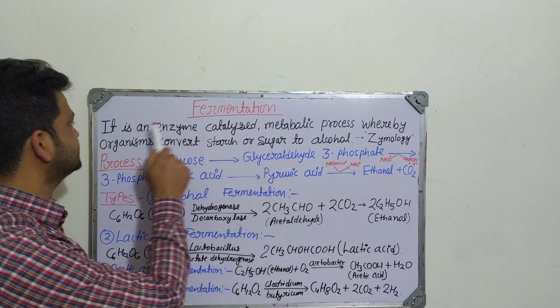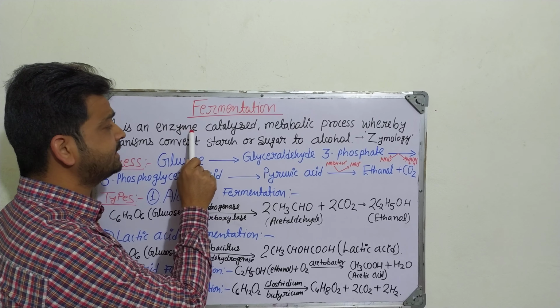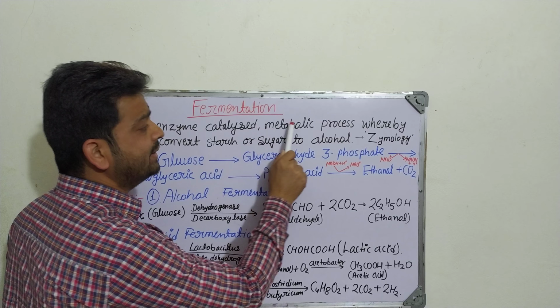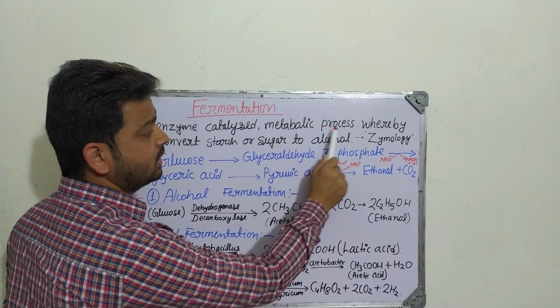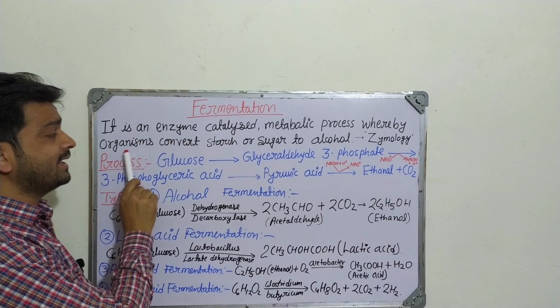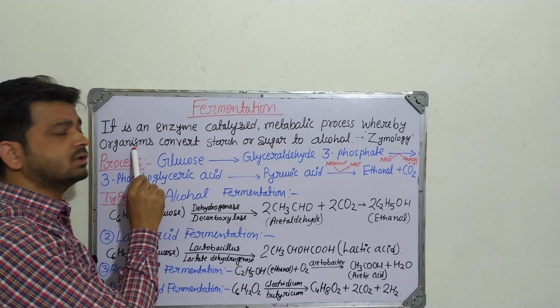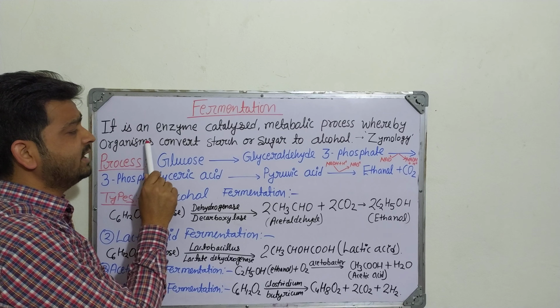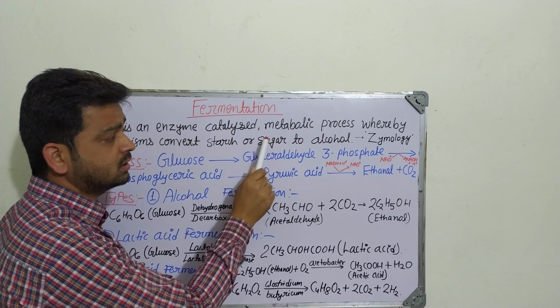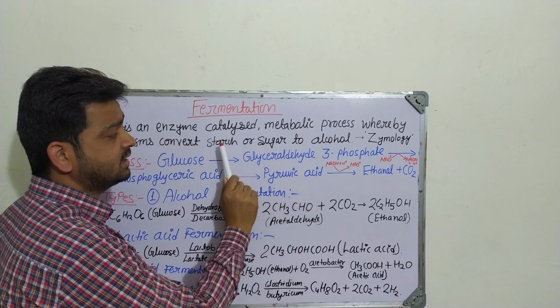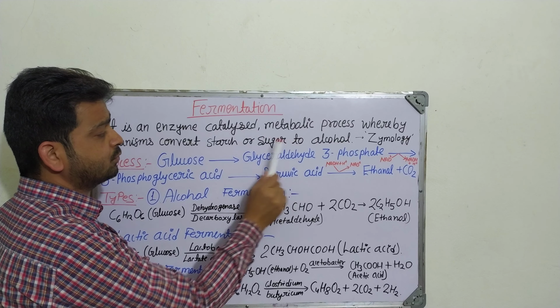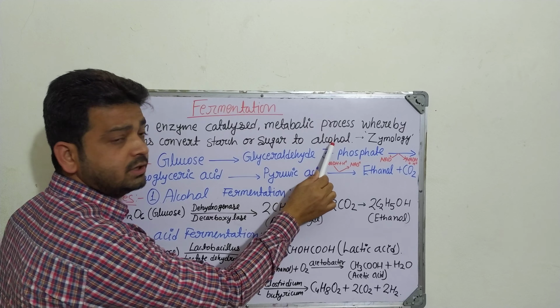So fermentation is an enzyme catalyzed metabolic process, whereby organisms convert... Different types of microorganisms, bacteria, convert the starch or sugar or carbohydrate or glucose to alcohol. Basically that is what happens in the fermentation process. Starch or sugar will convert into alcohol.